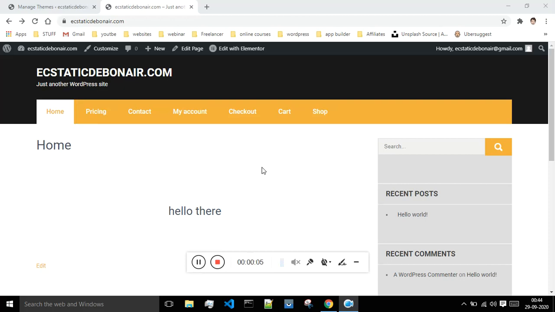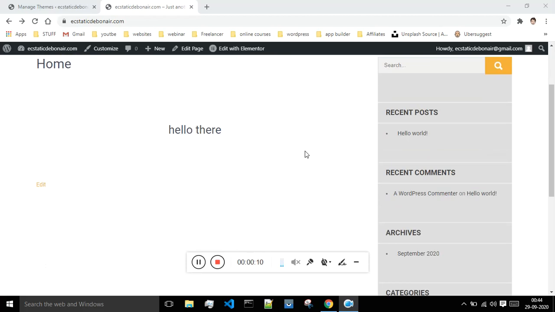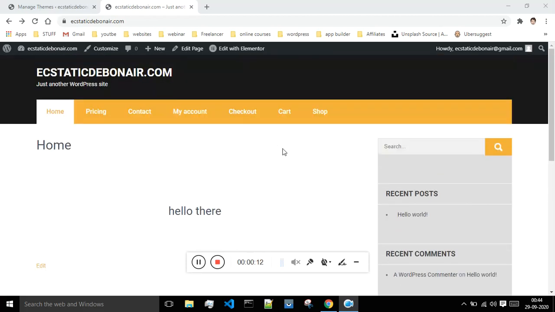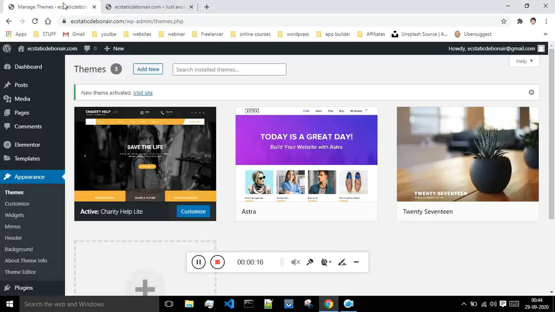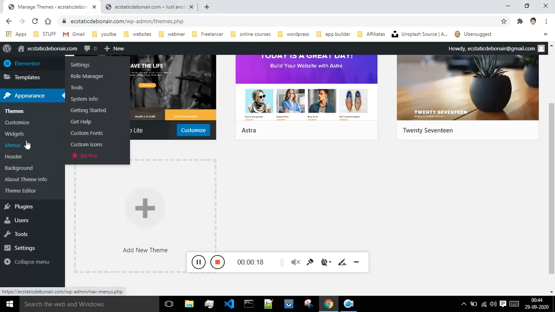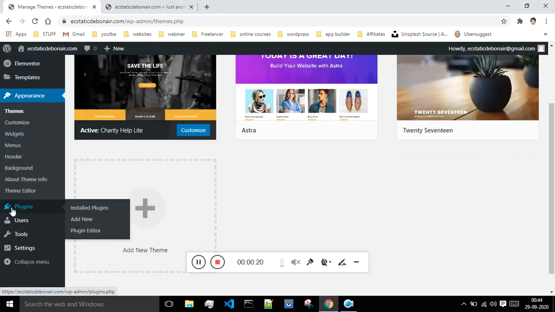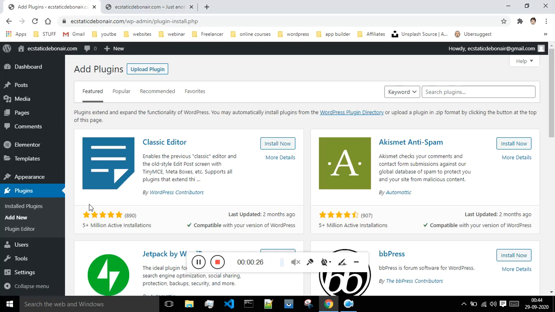So okay guys, in our previous class we have seen how to install the theme, and in today's class we will see how to customize this theme. Okay, so in order to make your development process much easier and simpler, we will be making use of Elementor. Okay, so Elementor is basically the plugin which is this one. So in order to get this plugin, just go to this plugin section, click on add new, and after coming to this, search for Elementor over here.